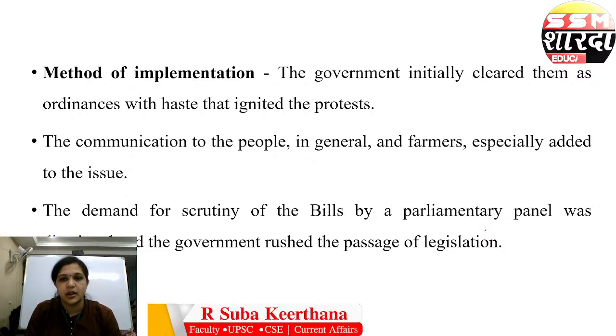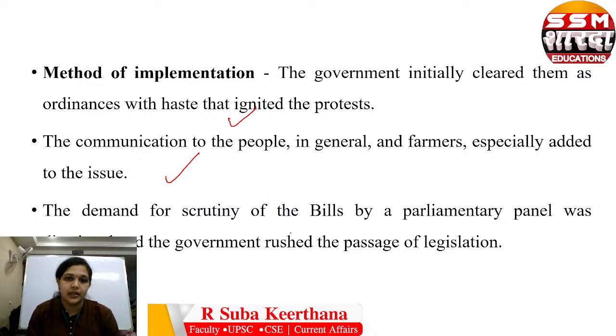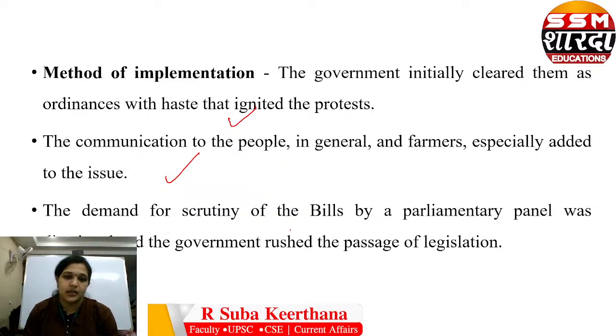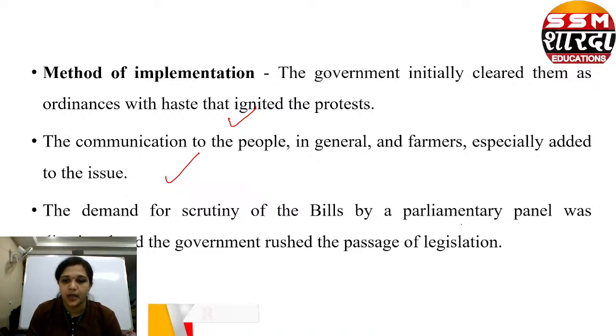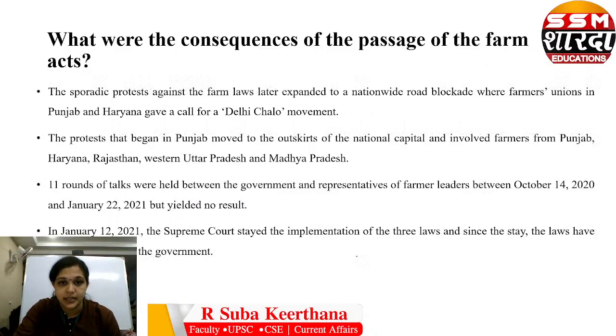Methods of implementation. The government initially cleared them as ordinances with a haste that ignited the protest. The communication to people in general, farmers especially, added to the issue. It created a fear among the people because the government did it in a very hasty manner. They did not have any program to, they did not even try to explain to the people about these laws. The demand for scrutiny of the bills by the parliamentary panel was dismissed, and the government rushed the passage of legislation.